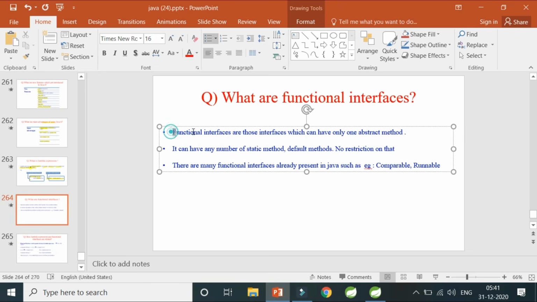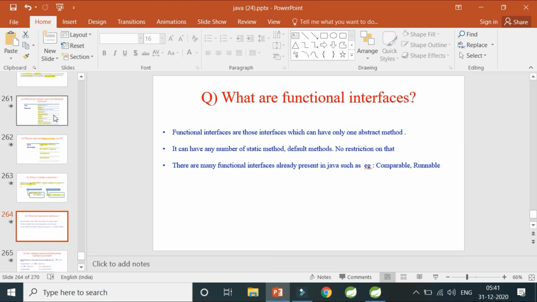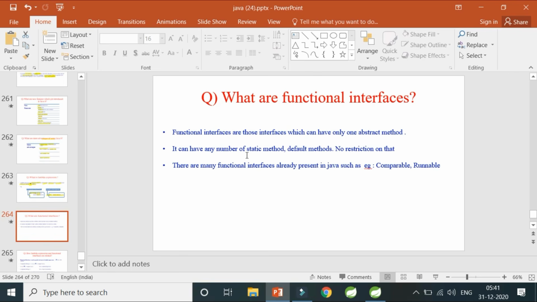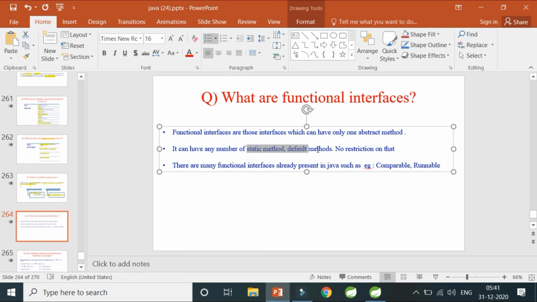So functional interfaces are those interfaces which have only one abstract method. The functional interfaces have restrictions on abstract methods, only one abstract method, but they can have any number of static and default methods. You must know, I've covered in the first video that default and static methods were also introduced in Java 8. So you can have any number of static and default methods. There is no restriction on that, but only one single abstract method should be there.